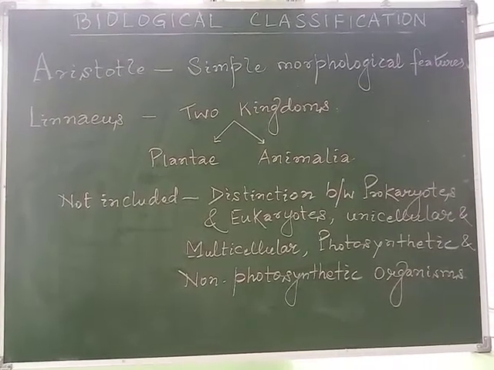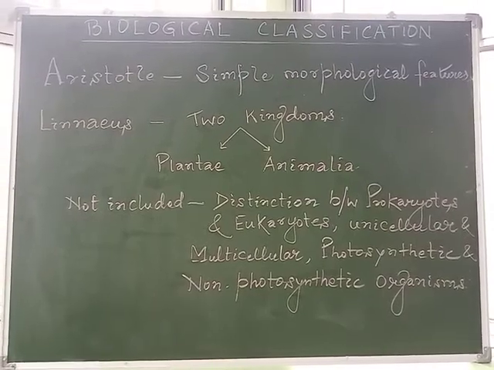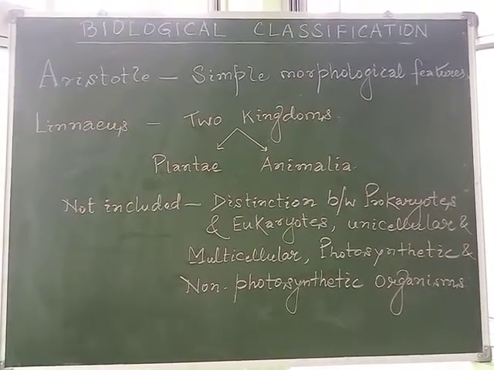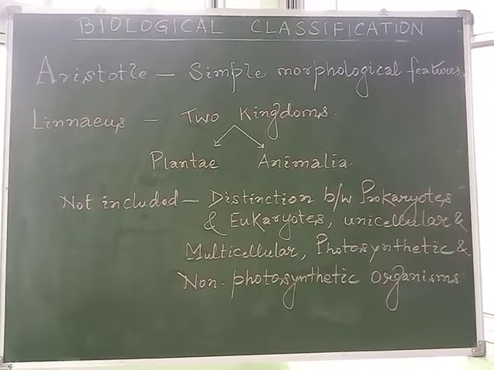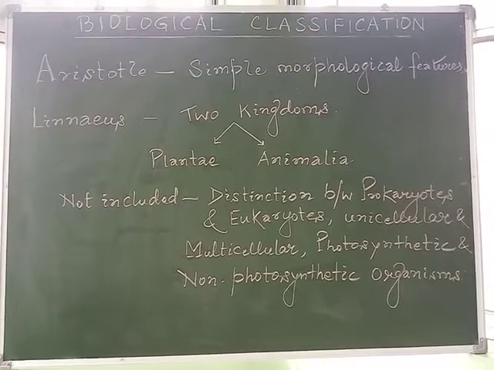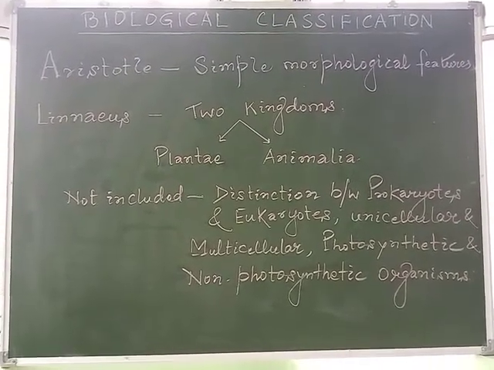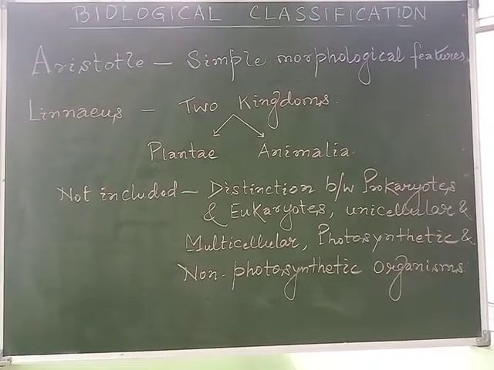Some of the basic concepts about classification we might have studied in Standard 9. There we discussed the criteria followed to classify the various life forms.